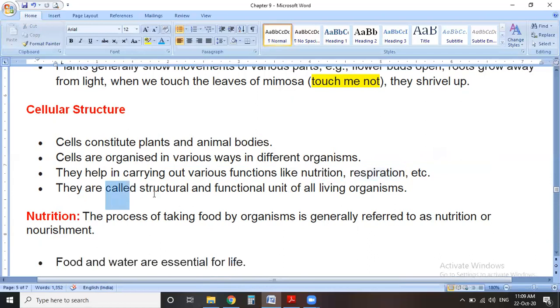Another name for the cell is the structural and functional unit of life. We call it a structural unit because it provides structure, and a functional unit because it executes the functions.